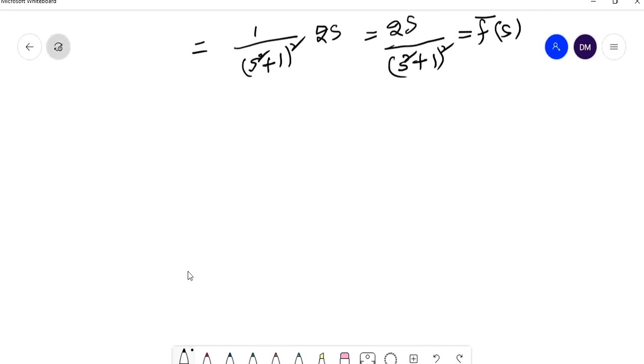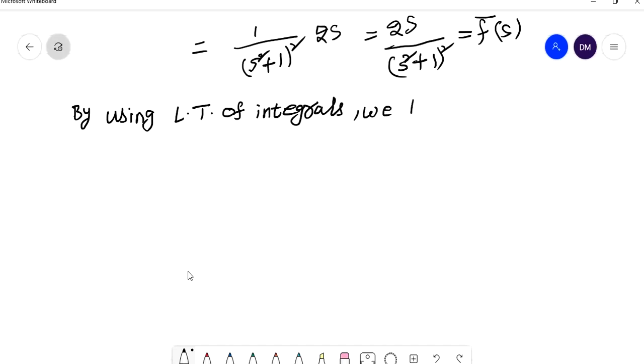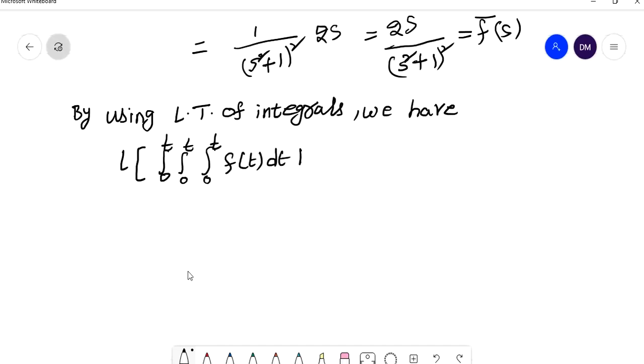By using the Laplace transform of integrals, we have L of the integral from 0 to t of f of t dt is equal to f bar of s by s.